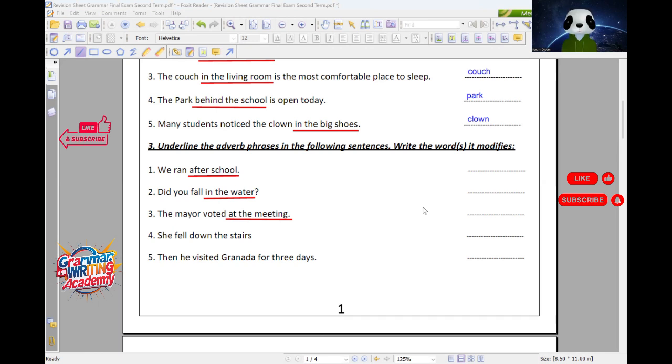Hello, Karam. Number 4, please. She fell down the stairs. We underline down the stairs. Perfect. What happened down the stairs? She fell. Exactly. So here we have a prepositional phrase that modifies a verb. In this way, it's going to be an adverb phrase.